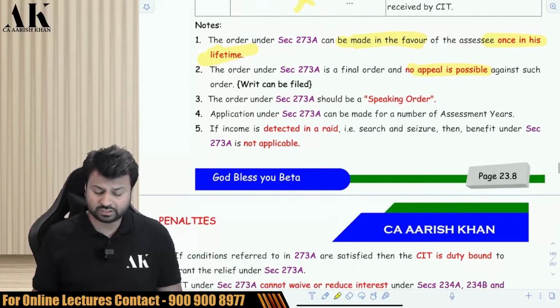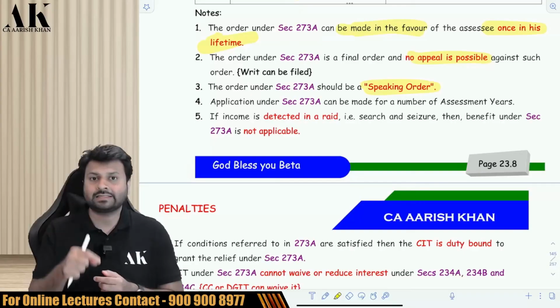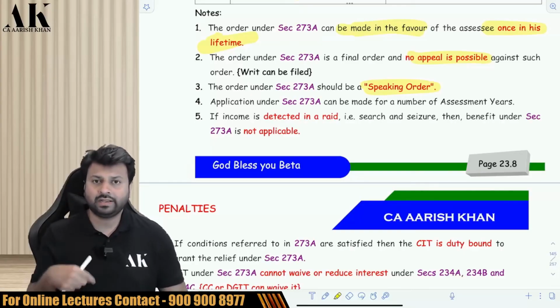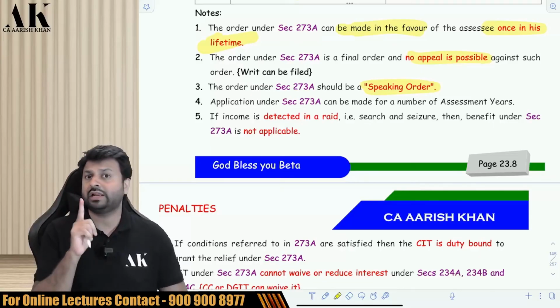You can file a writ petition. Next, the order under 273A should be a speaking order. Speaking order means it should give details about how the penalty is waived, how the penalty is not waived, why the penalty is not completely waived, or why the penalty is waived only 50%. They have to tell everything in detail.